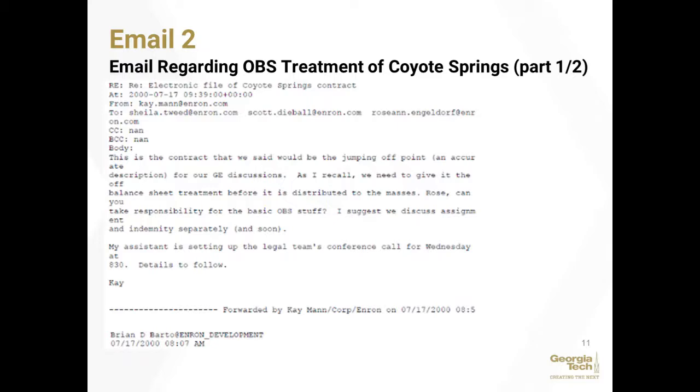So this shows that tendency, as well as a disregard for proper accounting for public reporting, especially for publicly traded companies, as they refer to the masses that they need to get things off the balance sheet before they have to publicly disclose their financials to the masses. So this is just another good email to show the disregard for proper accounting practice and function as laid out in GAAP.